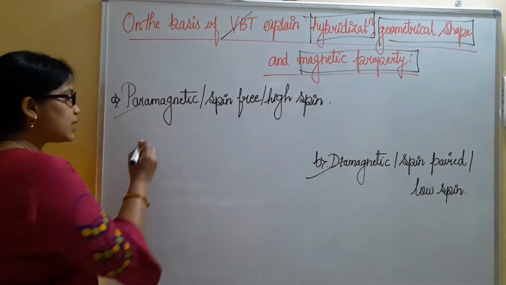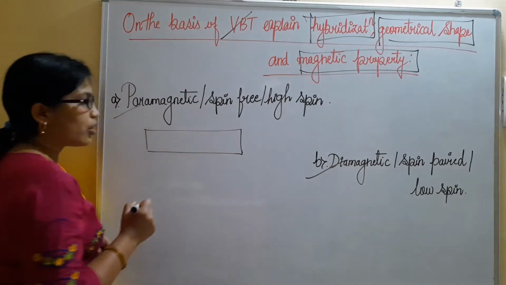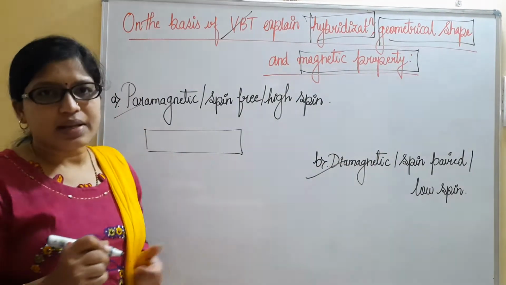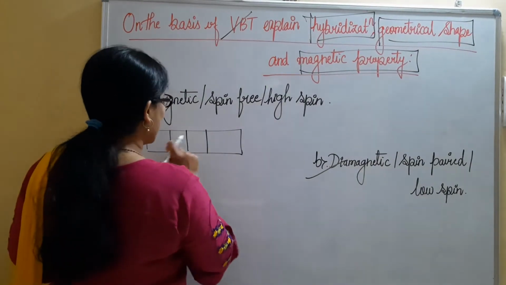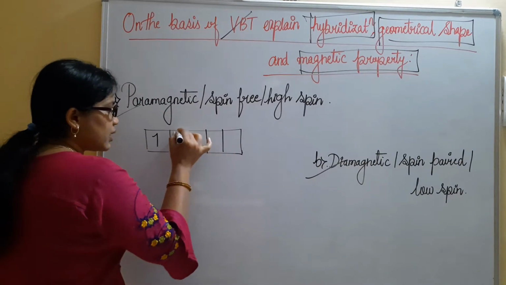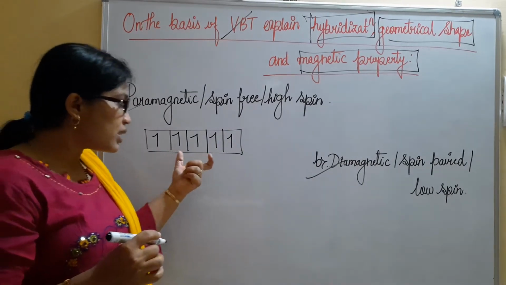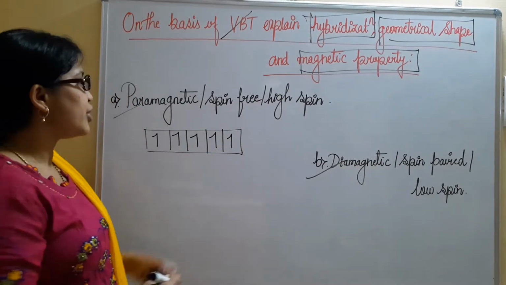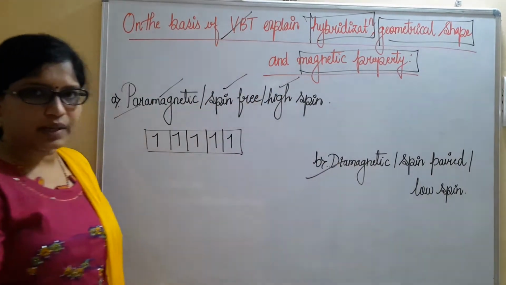Paramagnetic means the electrons are singly occupied in the d orbital, 1, 2, 3, 1, 2, 3, this is 4. Such compounds are said to be paramagnetic, spin-free or high-spin complexes.